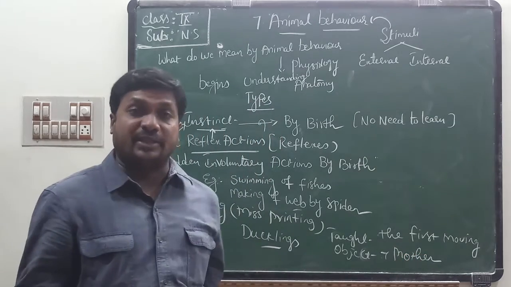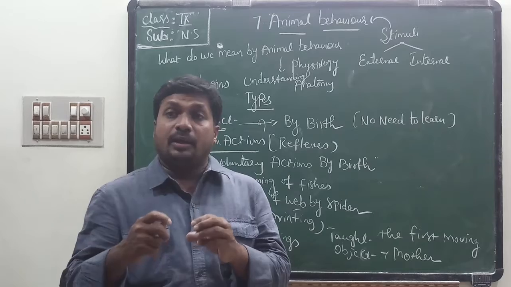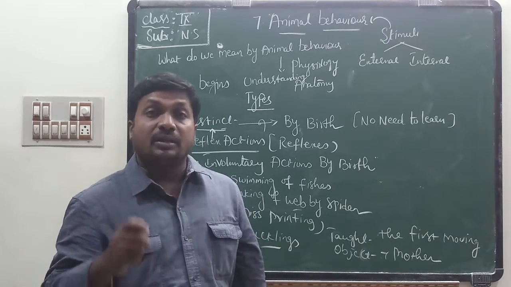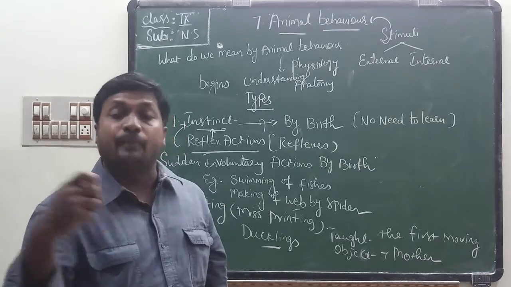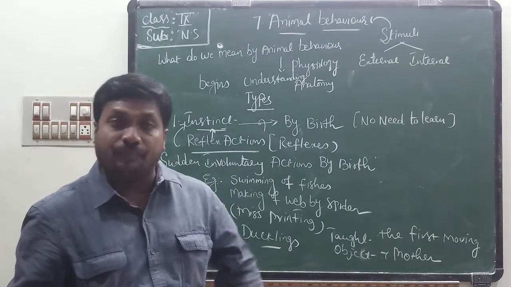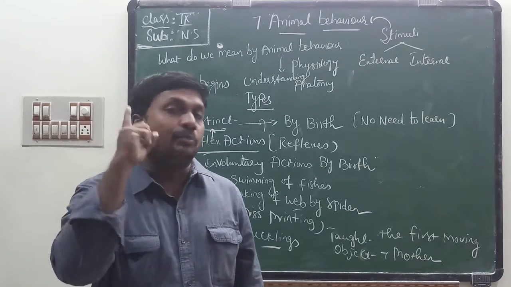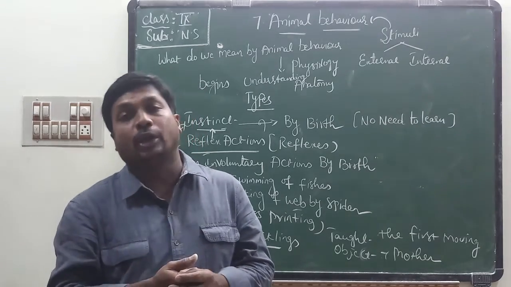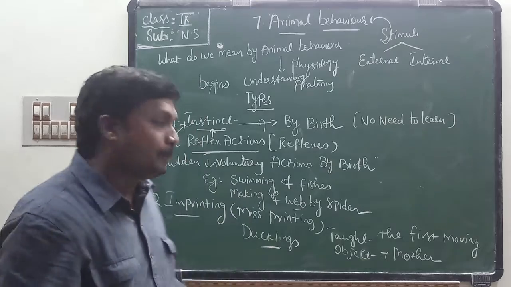At the time of hatching, when ducklings come from the broken egg, if they see a moving object in front of them, they think that moving object is their mother. They feel it as their mother. That is called misprinting, imprinting.